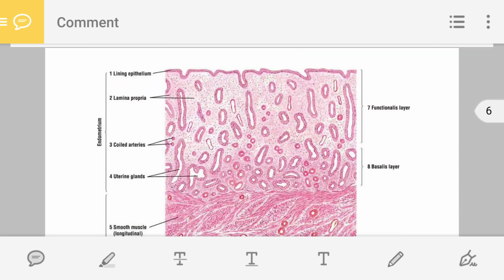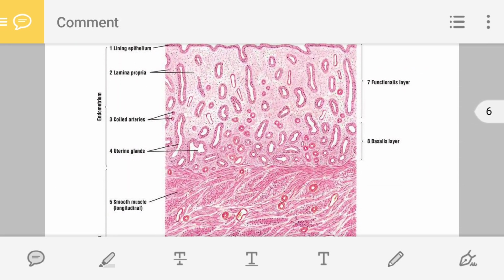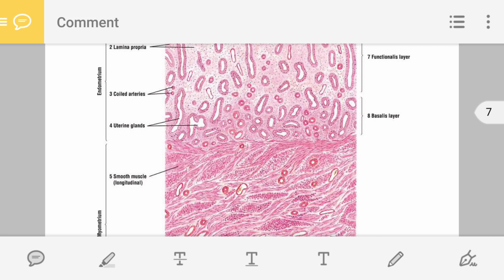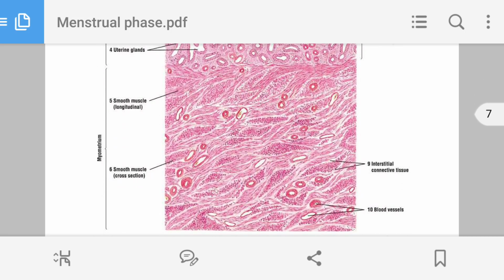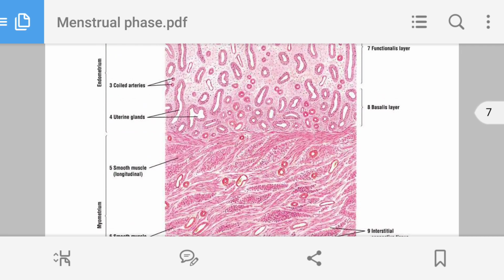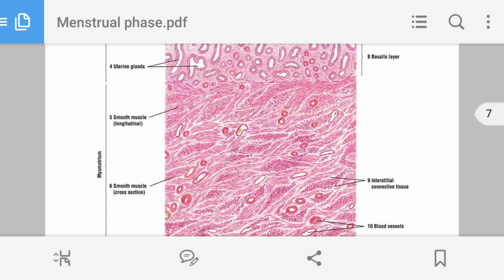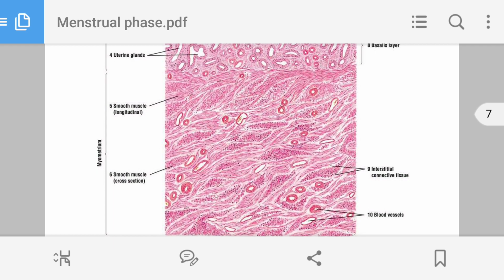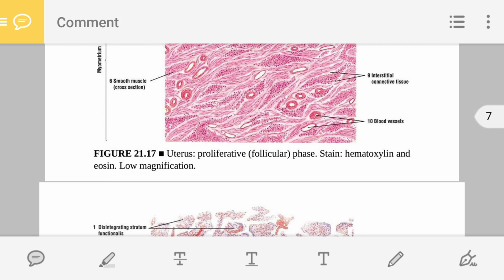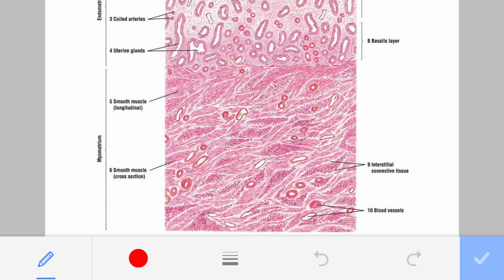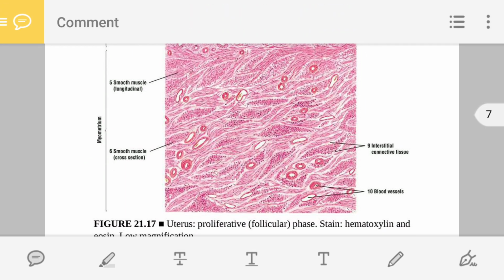Now we are moving forward. Now, on this histological slide, you need to understand which layer is sloughed off during menses. So here I am showing you. This one is the myometrium. Here it is written myometrium. So please go through this.